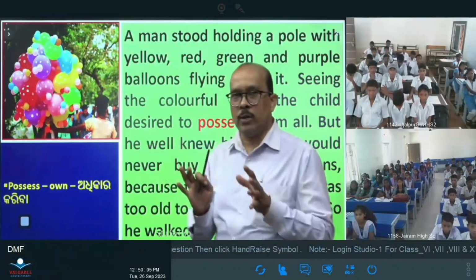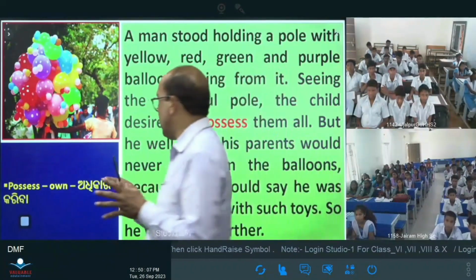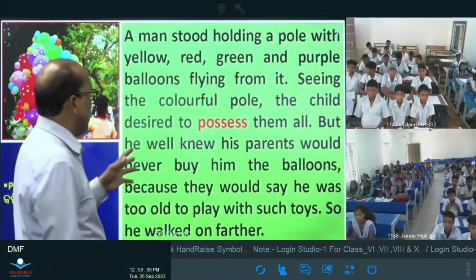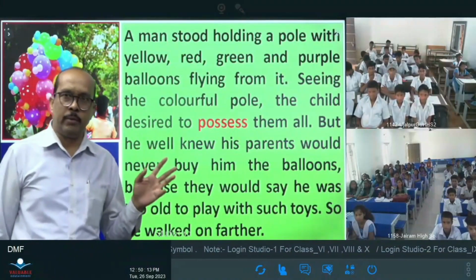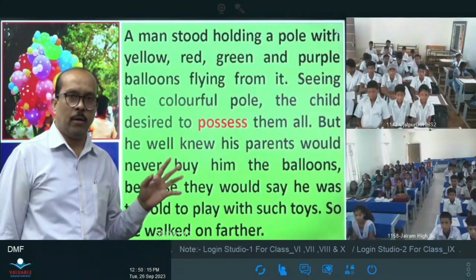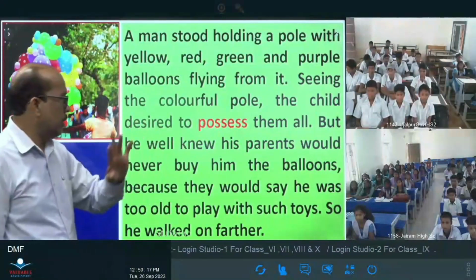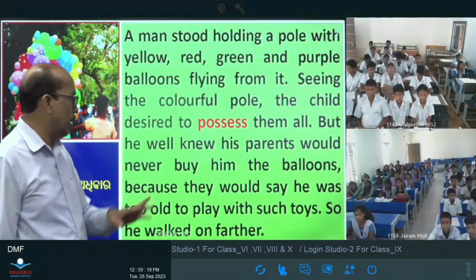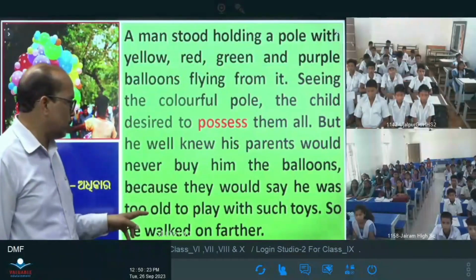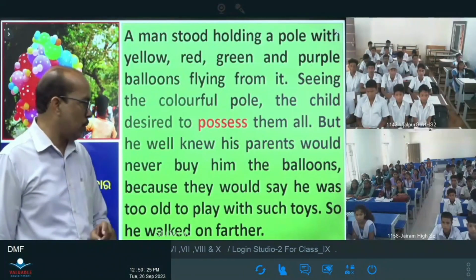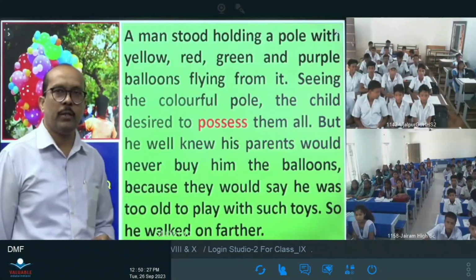Then the child also desired to have one such balloon, but he well knew that his parents would never buy him one. Here it is written: his parents would never buy him the balloons because they would say that he was too old to play with such toys, so he walked on farther.